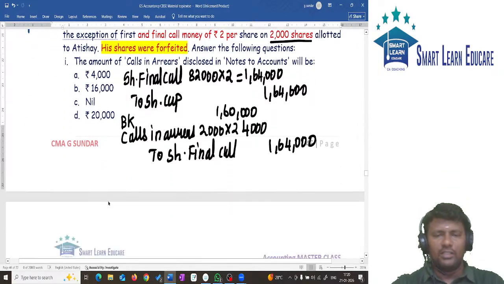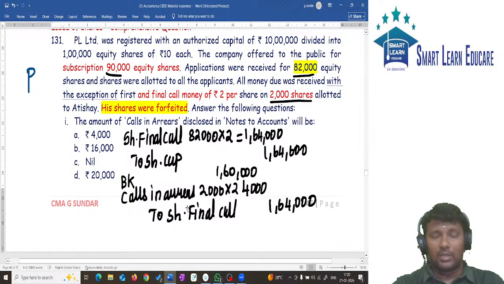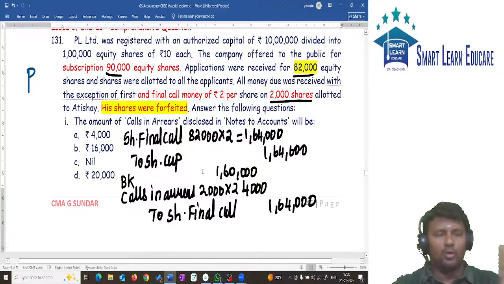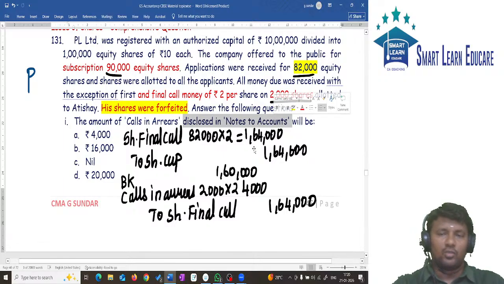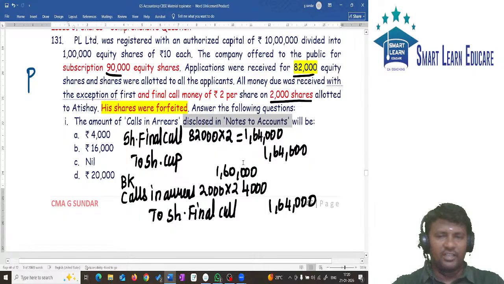What will students think? Calls in arrears is how much? They will think 4,000. Calls in arrears is 4,000, no doubt. But read the question correctly. What is the calls in arrear disclosed in notes to accounts? What is the amount to be mentioned in notes to accounts? This is what they are asking. Why am I stressing this? Because now the shares are forfeited.